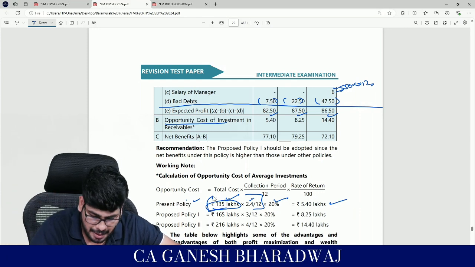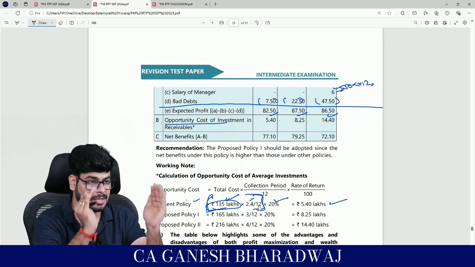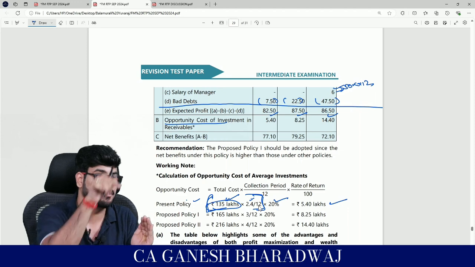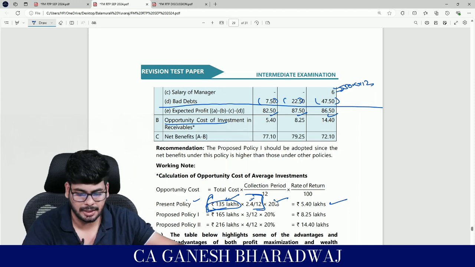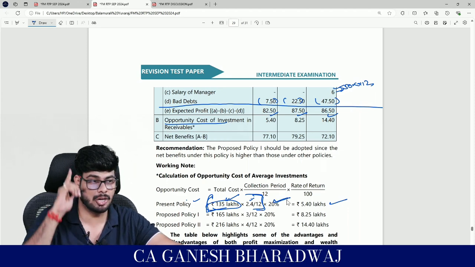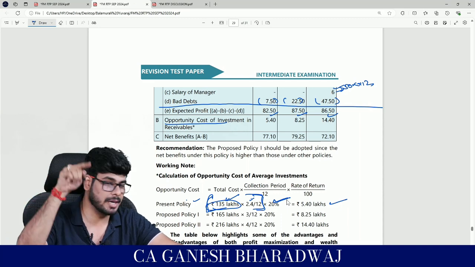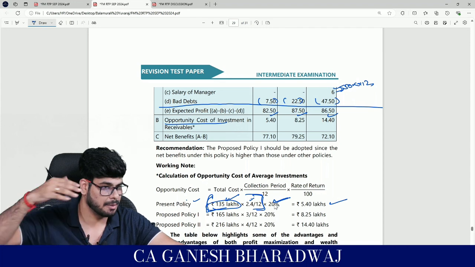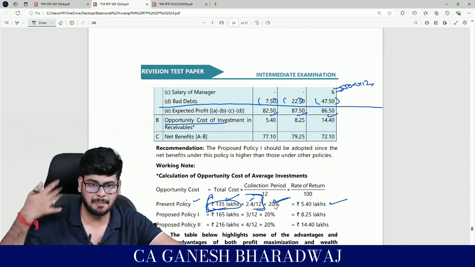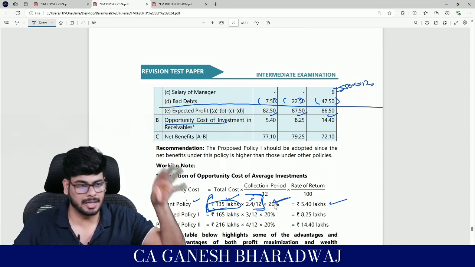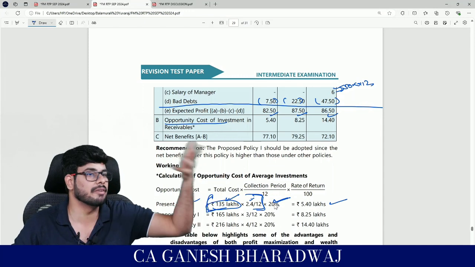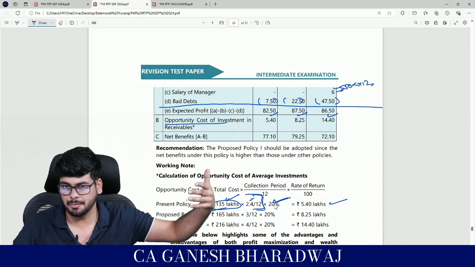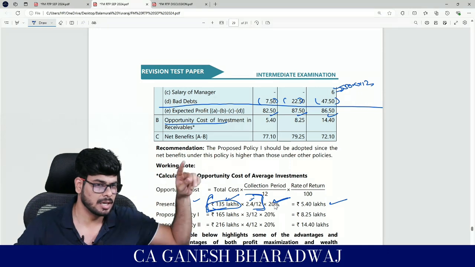Any problem? Basically, this bracket is nothing but the amount of funds blocked because of receivables. On that, it's 20%. I told you it's a long-term investment. It's long-term funding that needs to come in. For the entire year, you will pay. That's why 20% is per annum. Every year you keep paying it. This is the permanent funding that goes into the business. It will be given back, or released, only if you shut down your business permanently. Clear with this, guys? Yes.